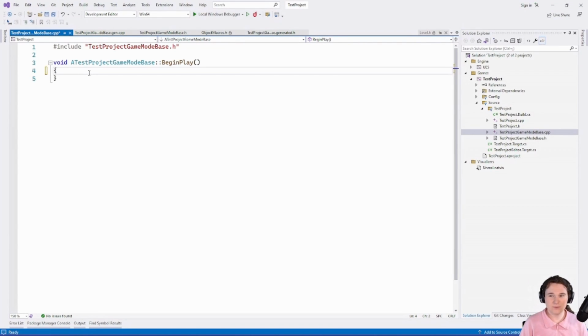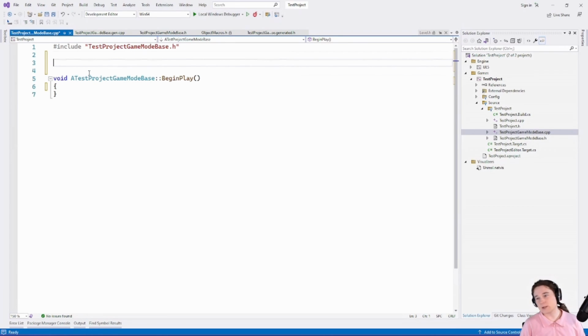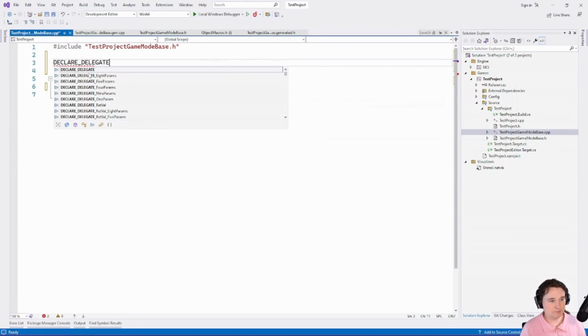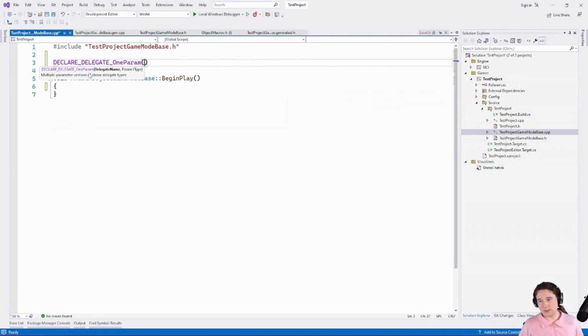Delegates. Wouldn't it be great if we could call events and functions and stuff? That's basically what delegates are. All right, let's go make ourselves a delegate. Declare delegate. There are already some pretty good tutorials online for the delegate stuff, so I'm not going to go too in depth, but we'll cover it quickly.